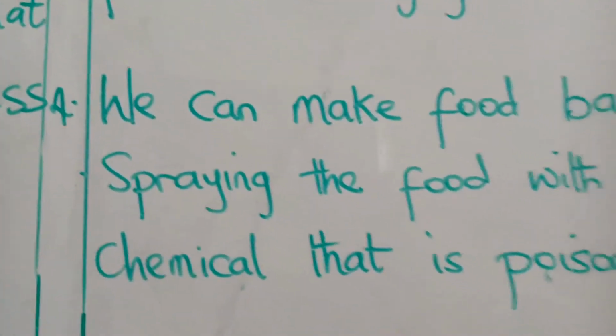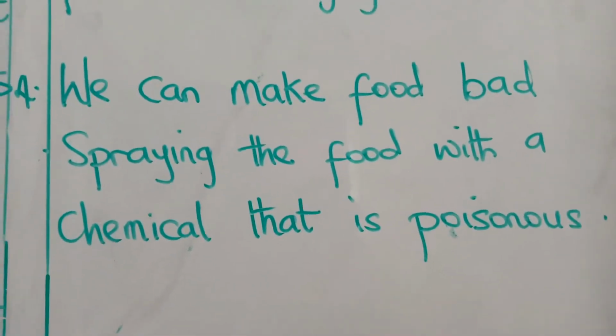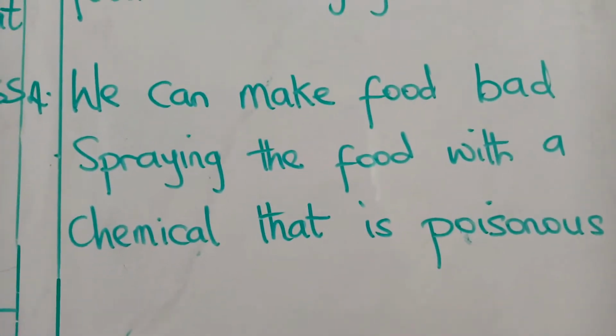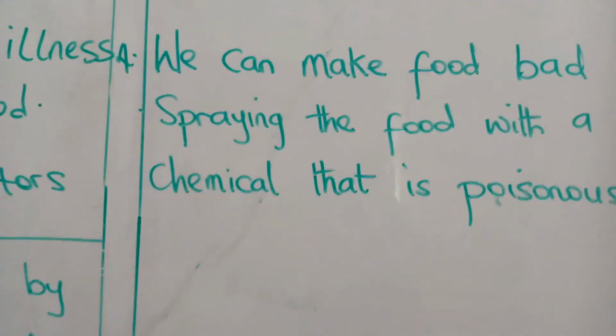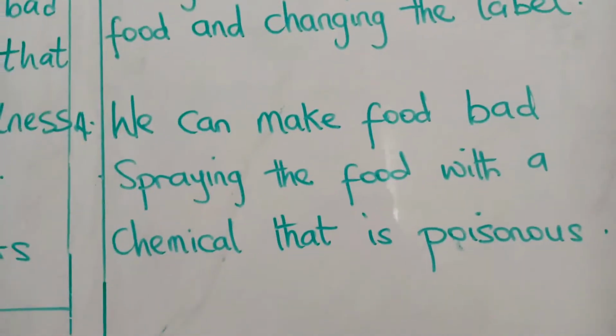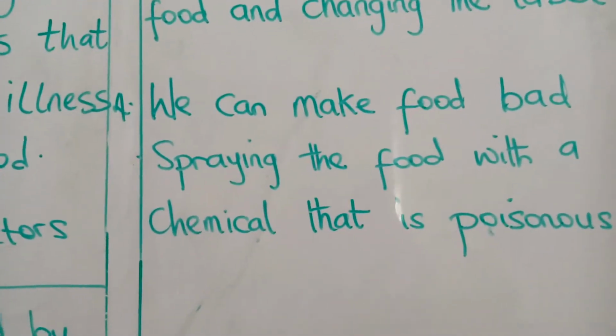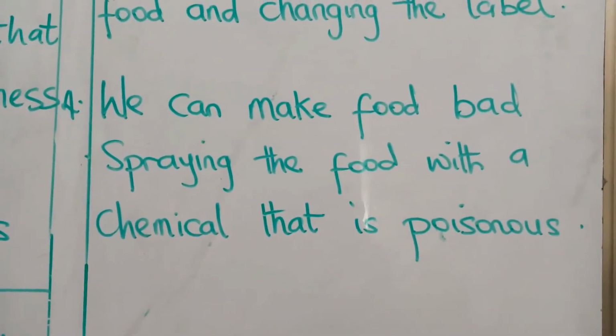Number 4, we can make food bad by spraying the food with chemicals that are poisonous.